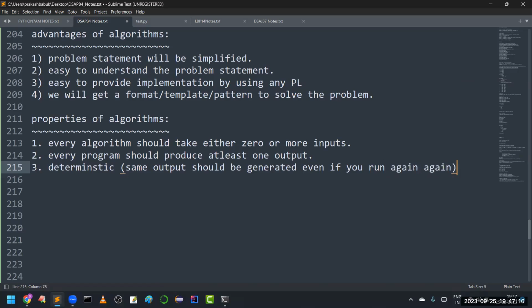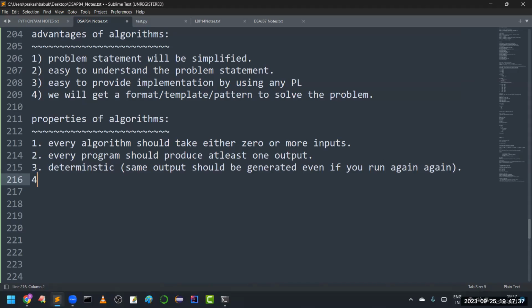Sir, I executed one program today, addition of two numbers. 2 and 3 I have given as input. It is giving output as 5. After 2 years also, if you run the program, you should get the same output. Then only we can say that the algorithm is deterministic.